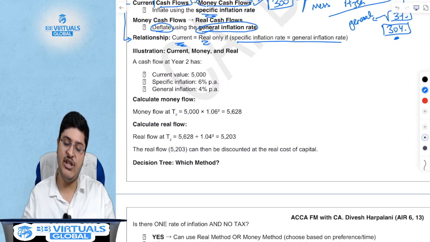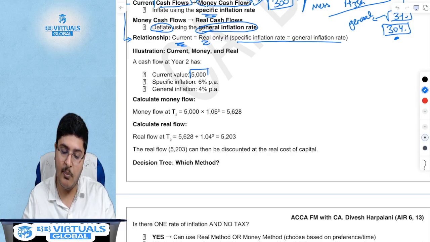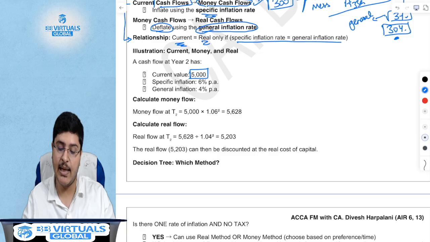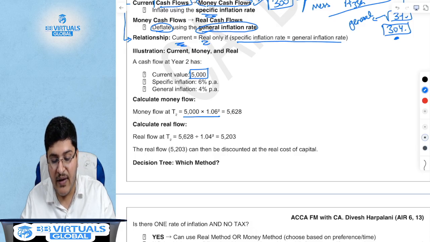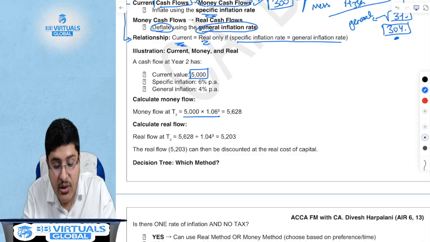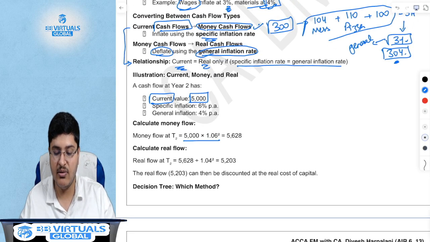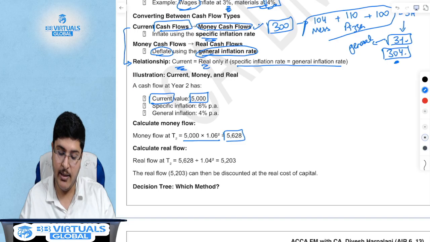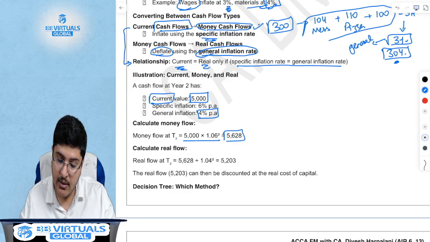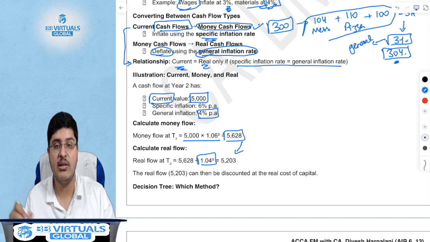So with general and specific inflation, if your price amount is 5,000 in the second year, your specific inflation means 5,000 into 1.06 raised to 2, which means your 5,000 rupee that is costing 5,000 today will cost 5,628 in future. But at that point in time, the overall inflation in the country would have been 4%, which means the real cash flow would be different.